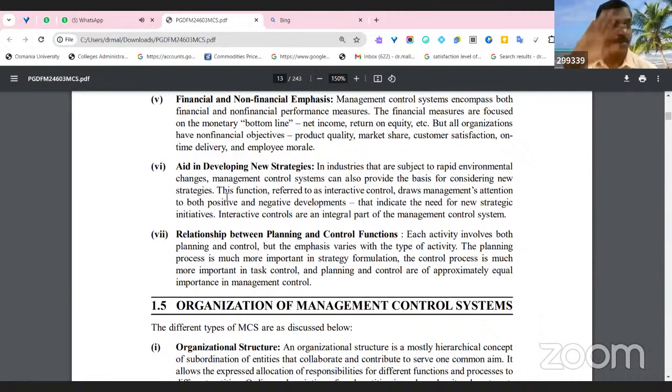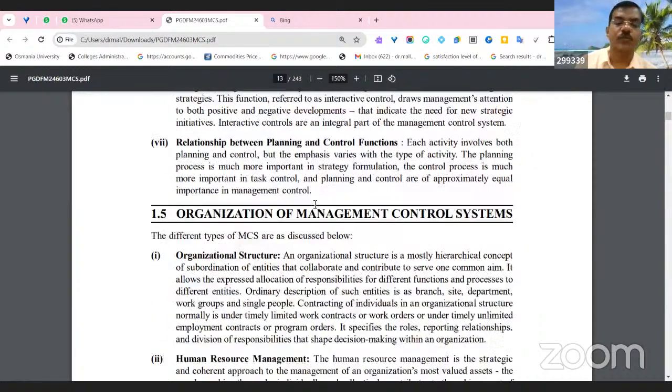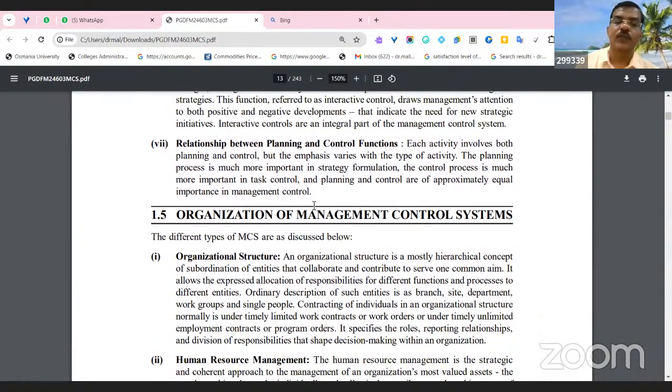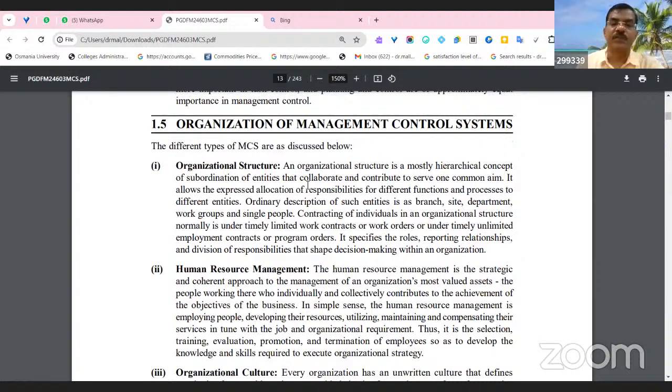Relationship between planning and control functions. Each activity involves both planning and controlling, so it emphasizes various types of activities. The planning process is important in formulating various strategies. The control process is also important for task control and planning control. Both are very important in management aspects.